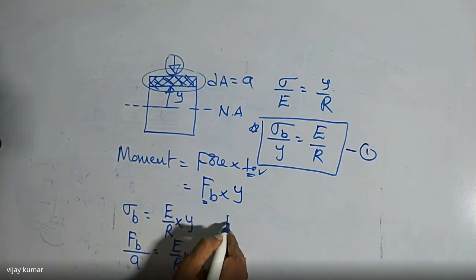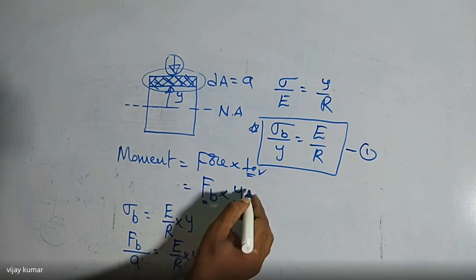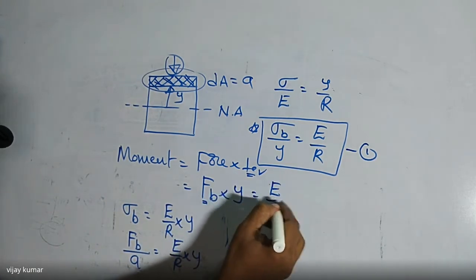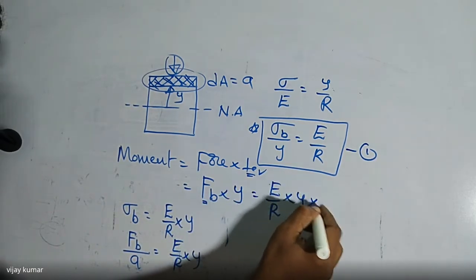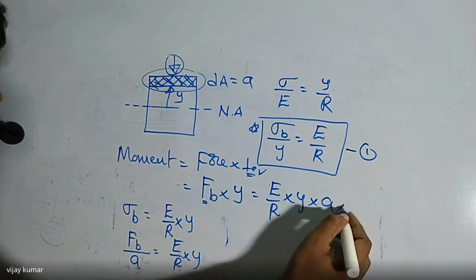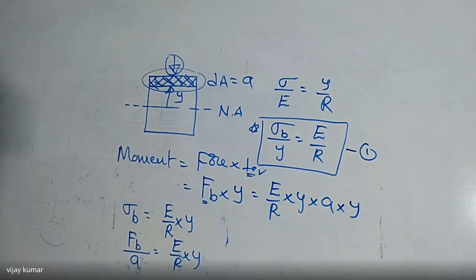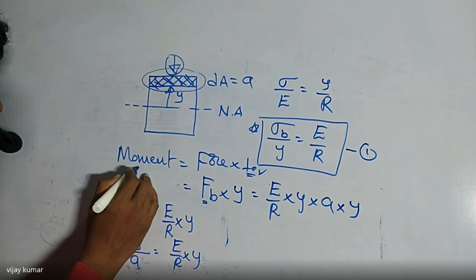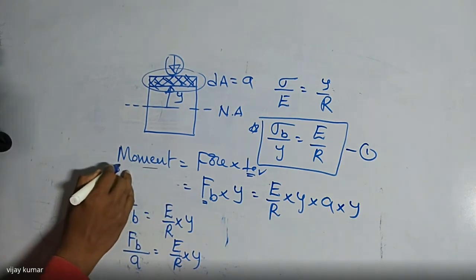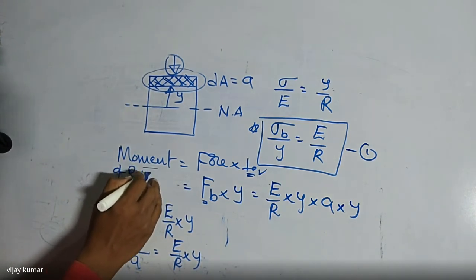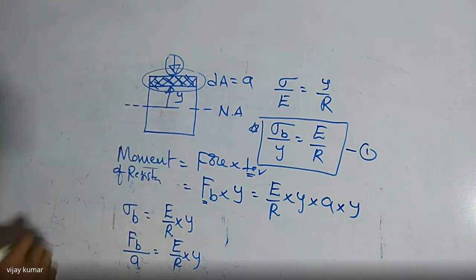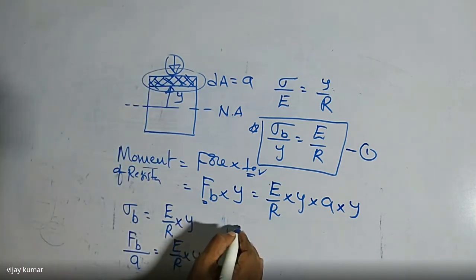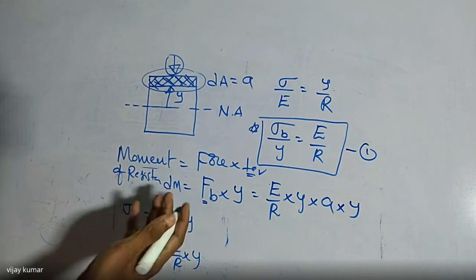Then Fb is equal to how much here? I'm going to write directly. Fb is E by R into y into A, into how much? Again y. So here, this is the moment of resistance of the small elemental area. If you want to find it, that is dm.